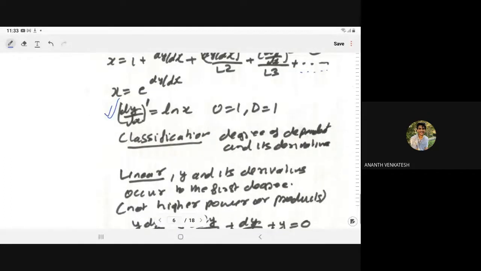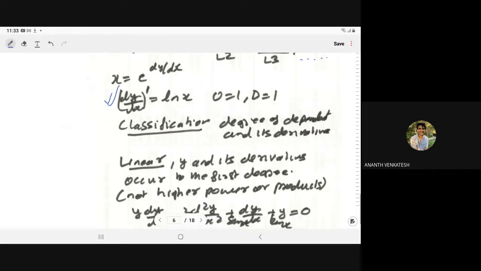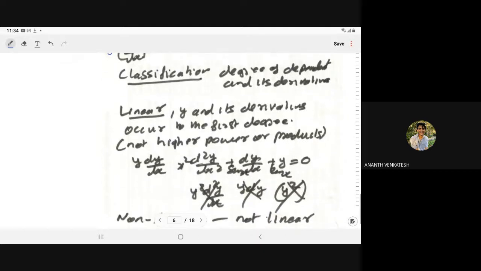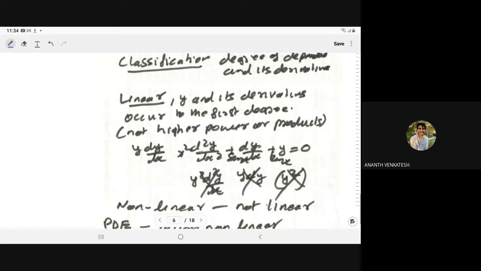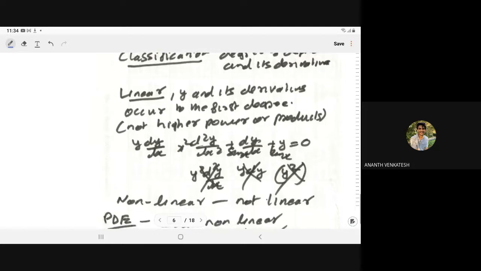Now, based on the degree of the dependent variable and its derivatives, we have the following classification. The first is linear and the other is non-linear. If y and its derivatives occur in the first degree, then we say it is a linear differential equation, and if not, then we say it is a non-linear differential equation.